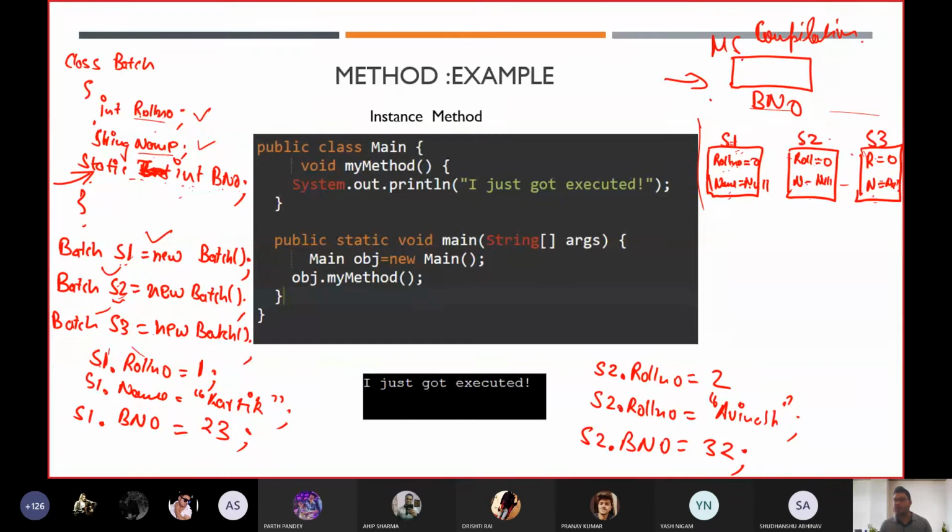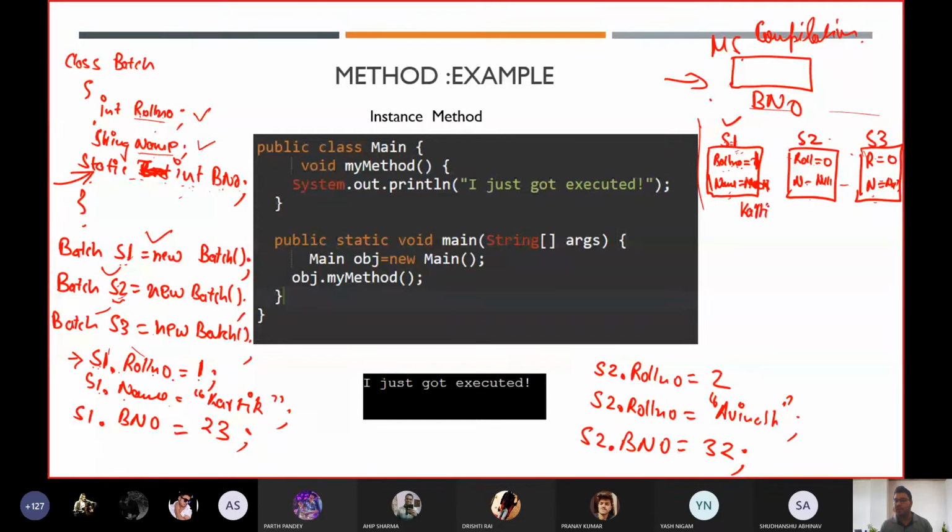Now after that, we are updating the value of the instance variable. So for the instance variable of object 1, which is referenced by s1, I'm going to write s1 dot roll number is equal to 1. In s1, I will go to roll number and update the value to 1. Similarly, s1 dot name, I'm going to update the value with Karthik.